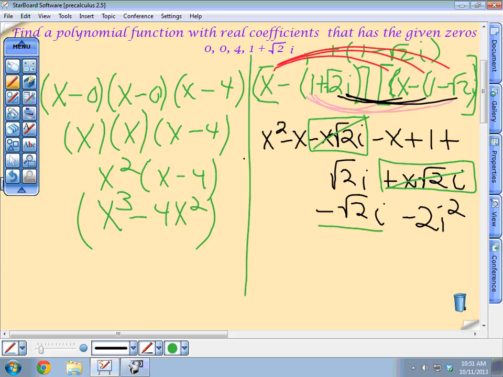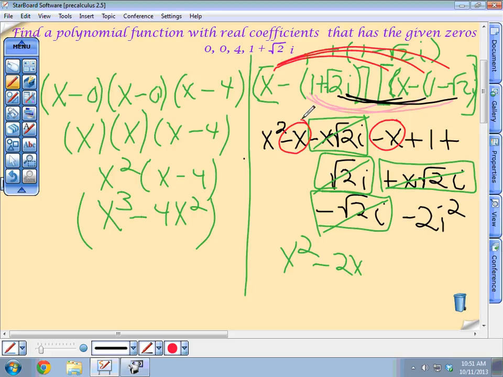Then you have minus 2i plus 2i. That's cancellation. And so really, what do you have left? You have x squared minus 2x. What? You have a minus x minus an x. Where is there 2x? Well, that's why I said you've got to have all the terms, that you've got all your terms.